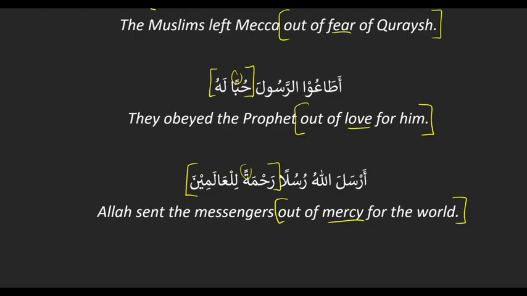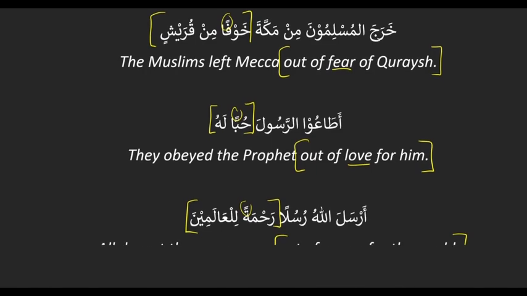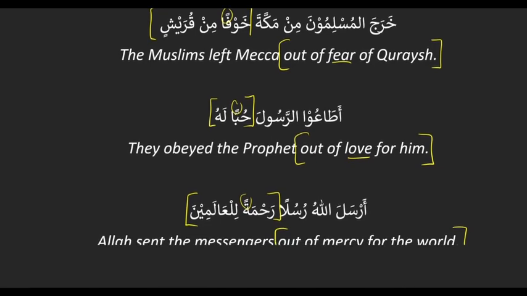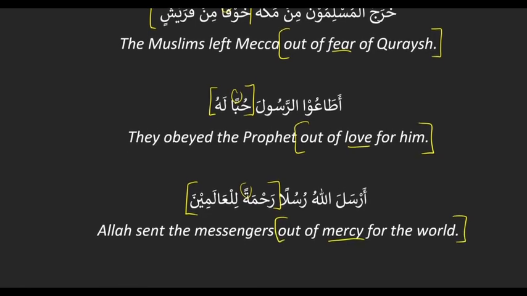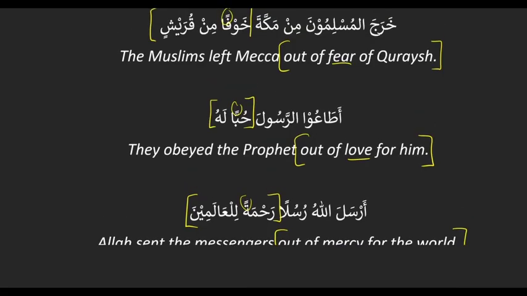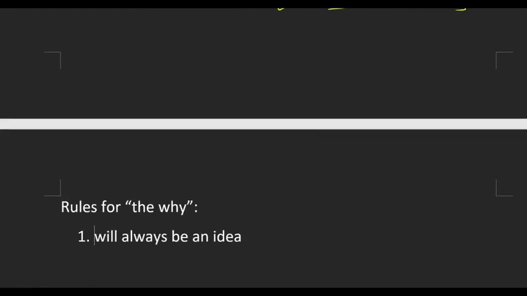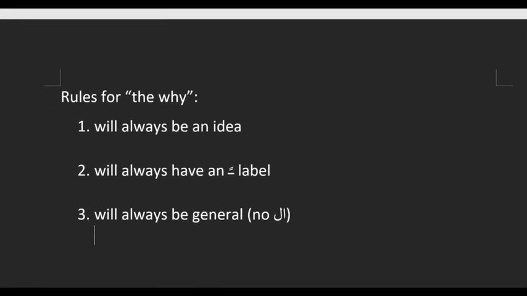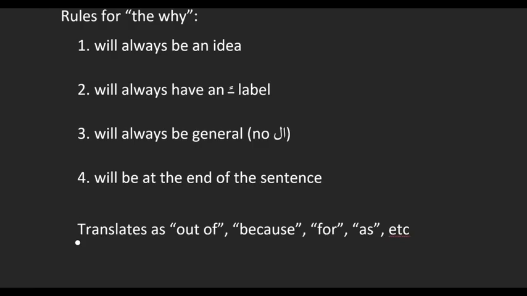To show mercy, right? And then we notice that they're all coming at what part of the sentence? At the end, except for TLDRs. Sounds familiar, right? A receiver label coming at the end, except for TLDRs. Except that the difference is the word pattern. Okay, so the rules for the why, which we kind of observe, but we'll go over them formally.